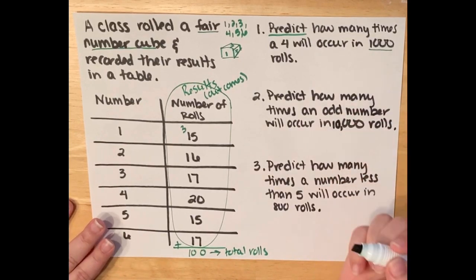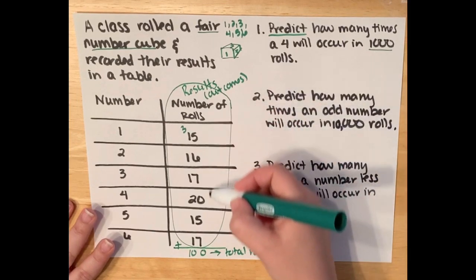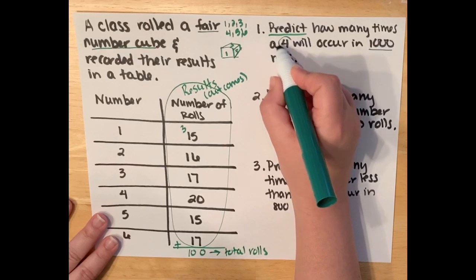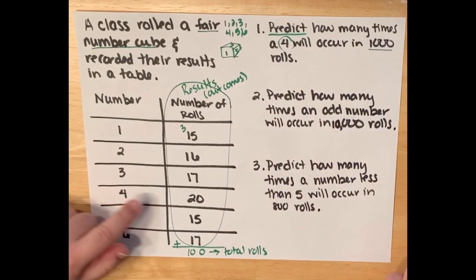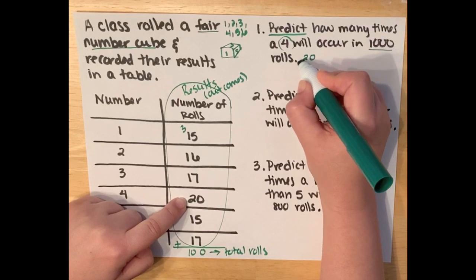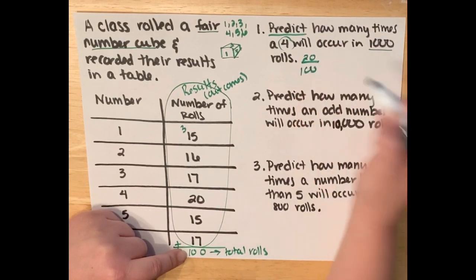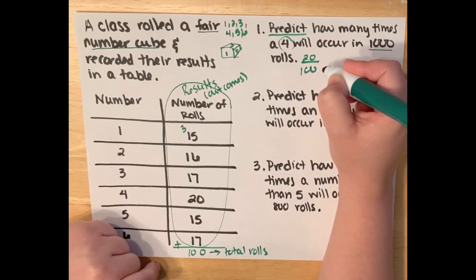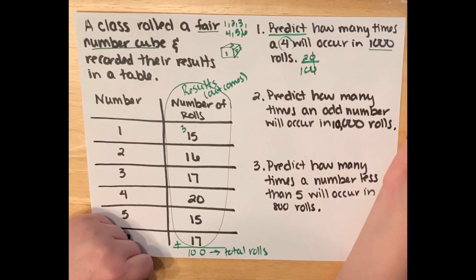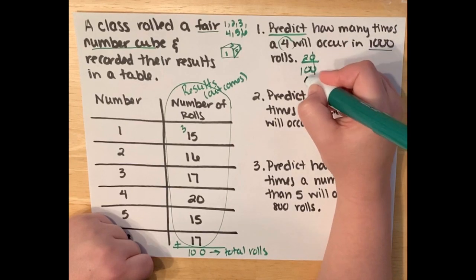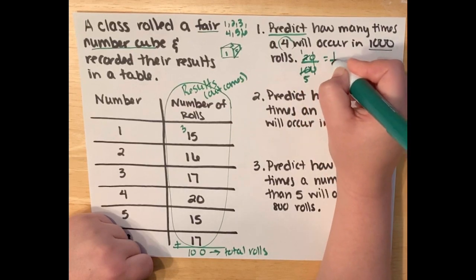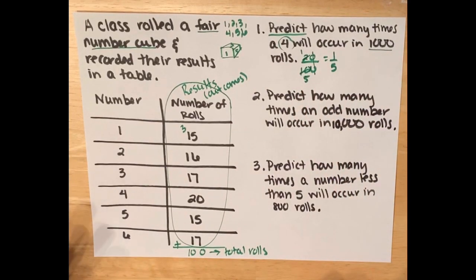So the first thing I need to do is figure out what's the probability from the experiment itself. So the probability of rolling a 4, let's see, I rolled a 4 20 times out of 100 rolls. That's where you always start. And you can always reduce this now to make your life a little easier. I definitely see this as reducing. That leaves me with 2/10, which will also reduce to 1/5. This number will be a lot easier to work with when we're making our prediction.